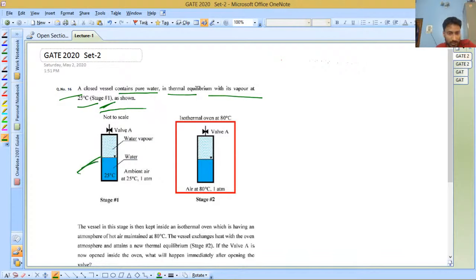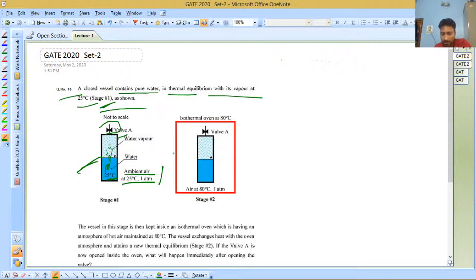It shows that the ambient air is at 25 degrees Celsius and a pressure of 1 atm, while inside the vessel there is water at 25 degrees Celsius and some amount of water vapor is present. There is one valve A, which can be opened whenever required.